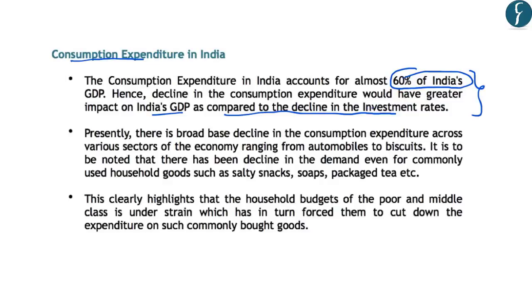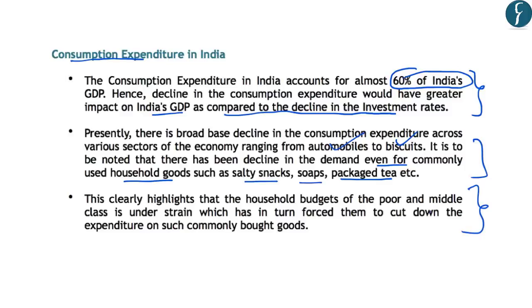Further, this decline in consumption expenditure is witnessed in various sectors of the economy, and the main sectors witnessing this decline are the automobile sector as well as FMCG products. Further, there has been a decline in demand even for commonly used household goods like salty snacks, soaps, packaged tea, etc. Now, what do all these things highlight?